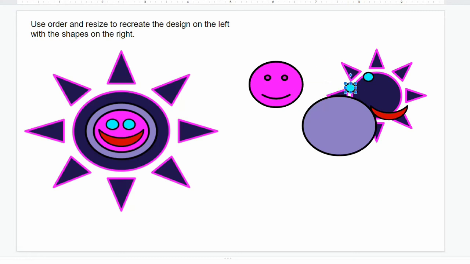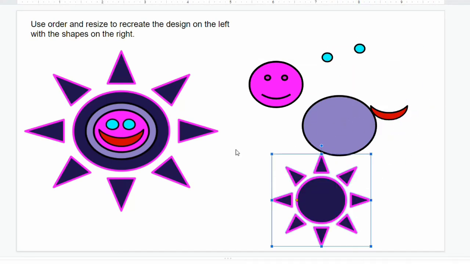So continue to change the order of these shapes to recreate this. And when you're finished, you should have another logo that looks like this, and I'll show you mine in just a second.